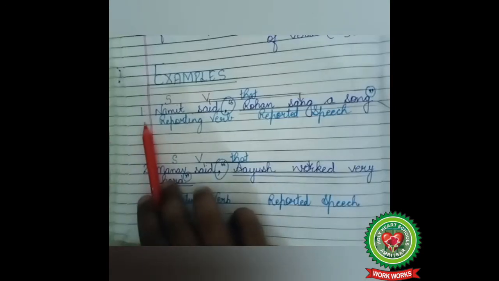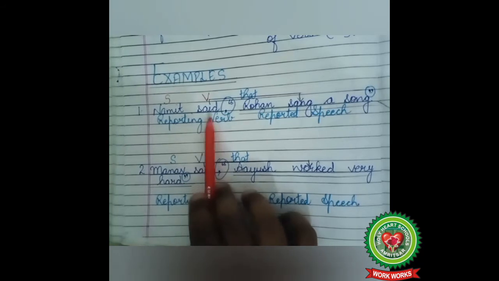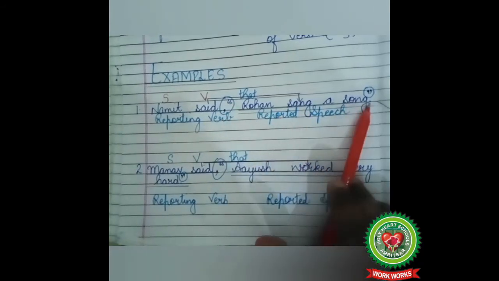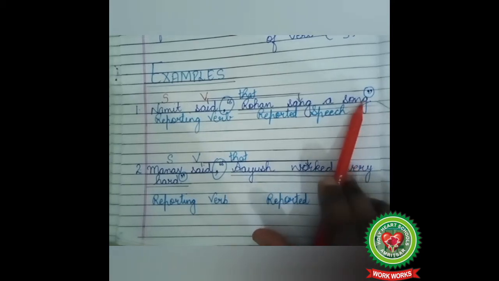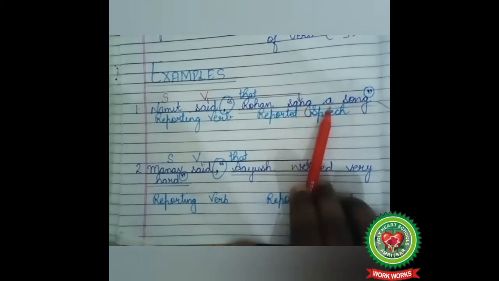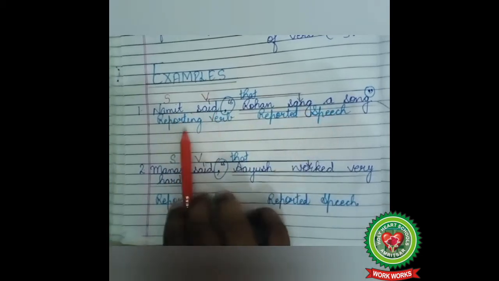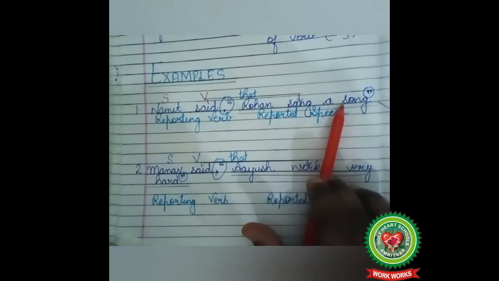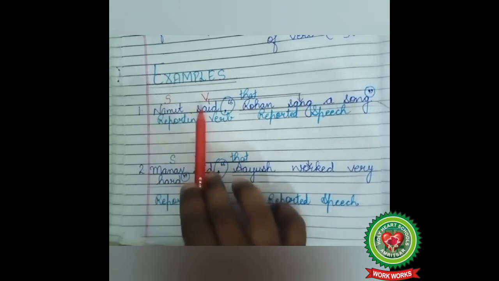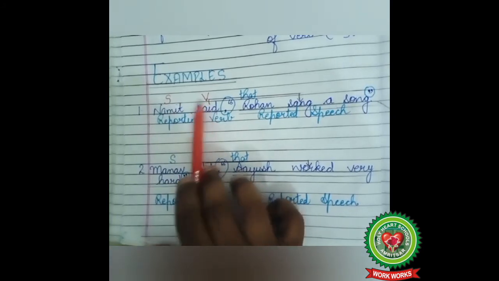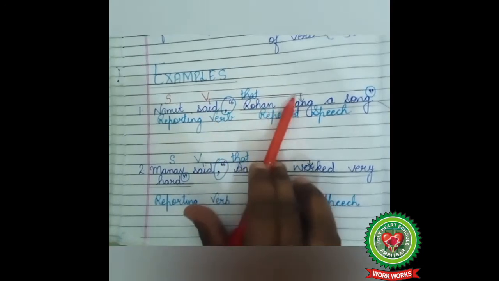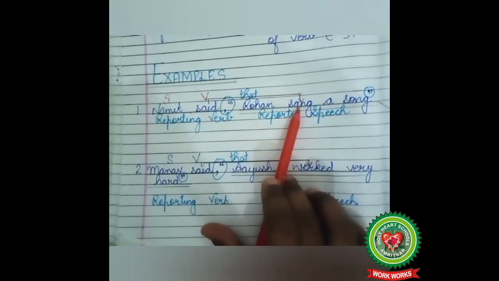Children, look at example number 1. Namit said, comma, inverted commas start, Rohan sang a song. Full stop, inverted commas close. Children, this is direct speech and we have to change it into indirect speech. Namit said, reporting verb. Rohan sang a song, reported speech. Who? Namit, so subject. Said, action word, so verb. Namit said, reporting verb is in past tense, so the tense of the reported speech will change.